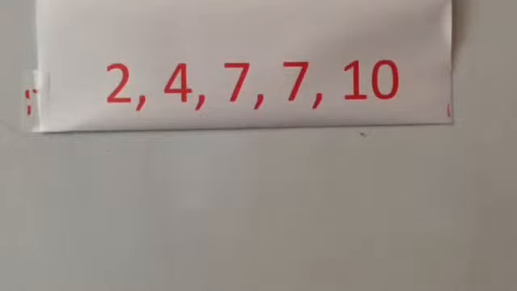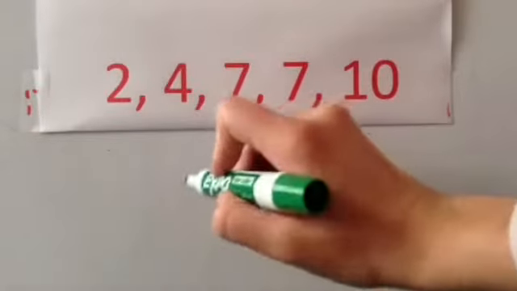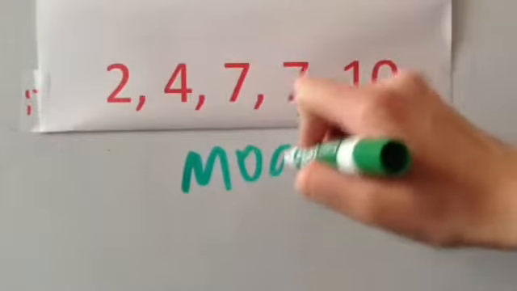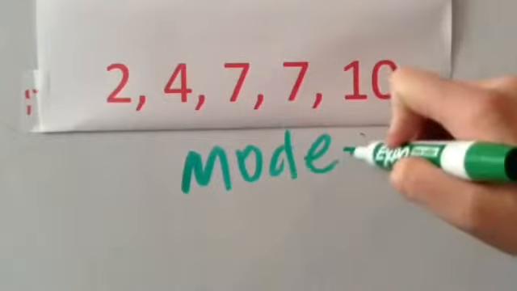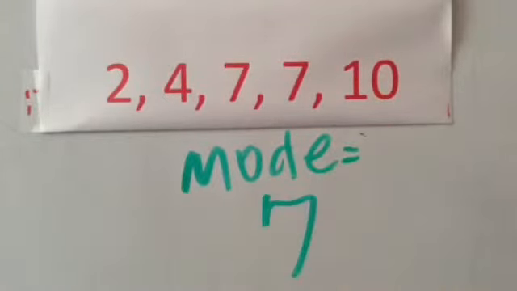Now let's find the mode. Remember, mode means most. Can you see which number here occurs most? It's very easy to see that 7 occurs twice, but every other number only occurs once. Therefore, the mode is 7.